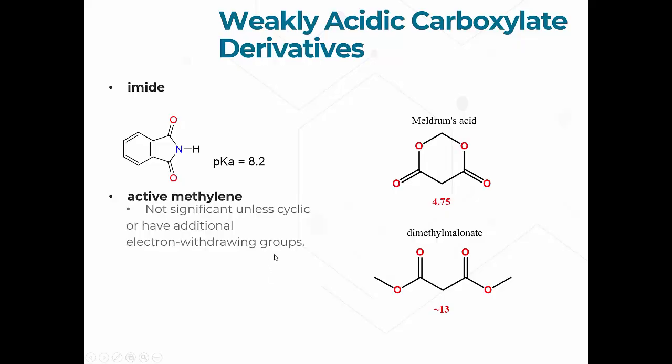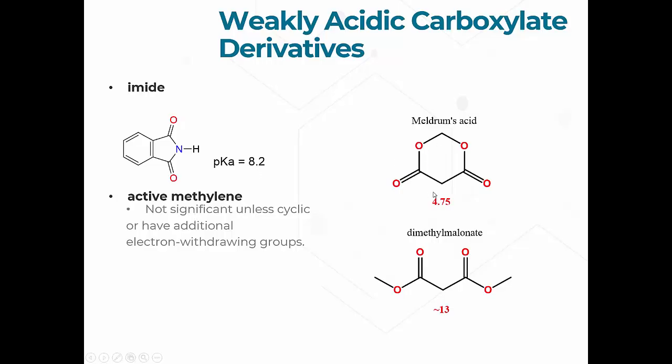Now, there are other types of groups other than carboxylic acids that are acidic, one of which is an imide. So an amide, right, is like half of this, where we have just this nitrogen carbonyl group. And if we put another one on the other side, it now is also electron withdrawing, and it makes this group more acidic, where now our pKa is in the 0 to 14 range, and our pKa is around 8.